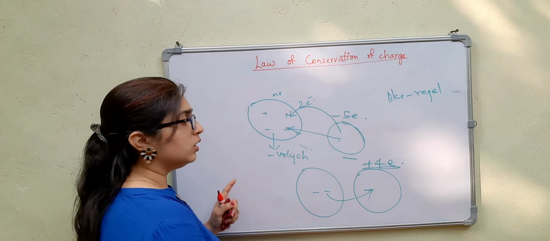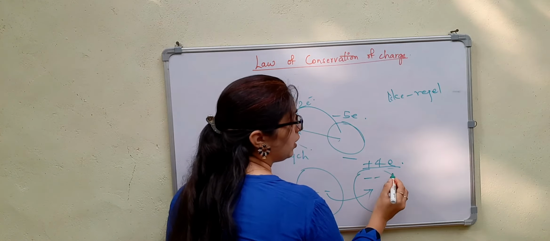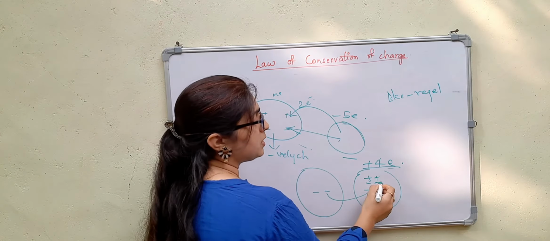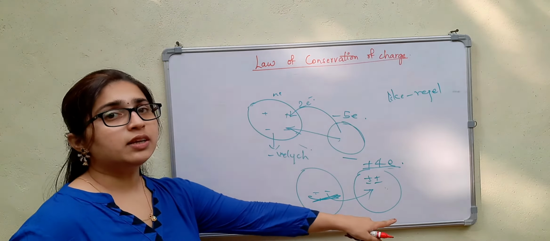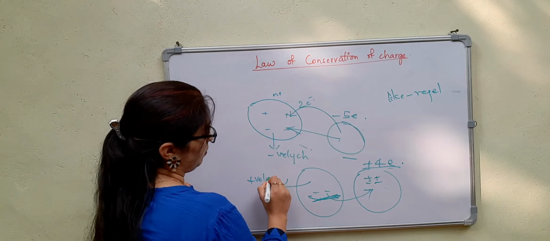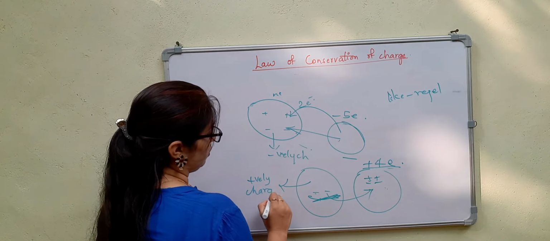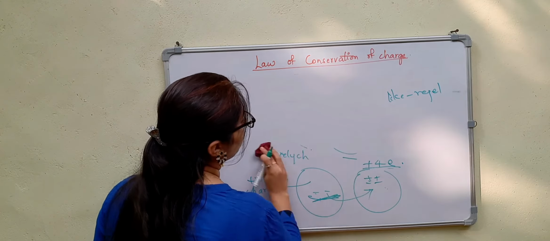This one is losing electrons, so it becomes positively charged.